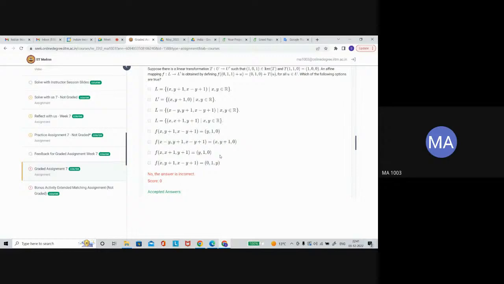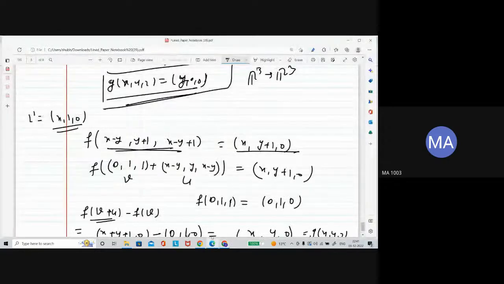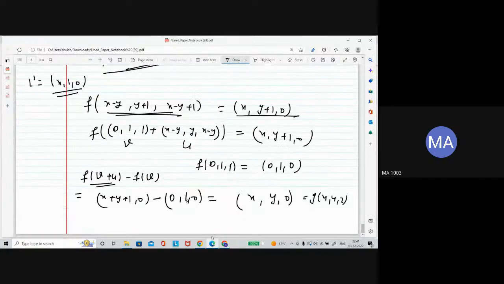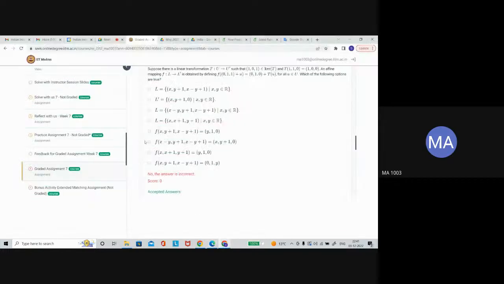So like that you can neglect the option also. If you are unable to neglect the option, then you have to exactly find this kind of G, means this is G of xy, and if this expression is a linear transformation, then you will say your map, whatever f is given here, is an affine mapping.